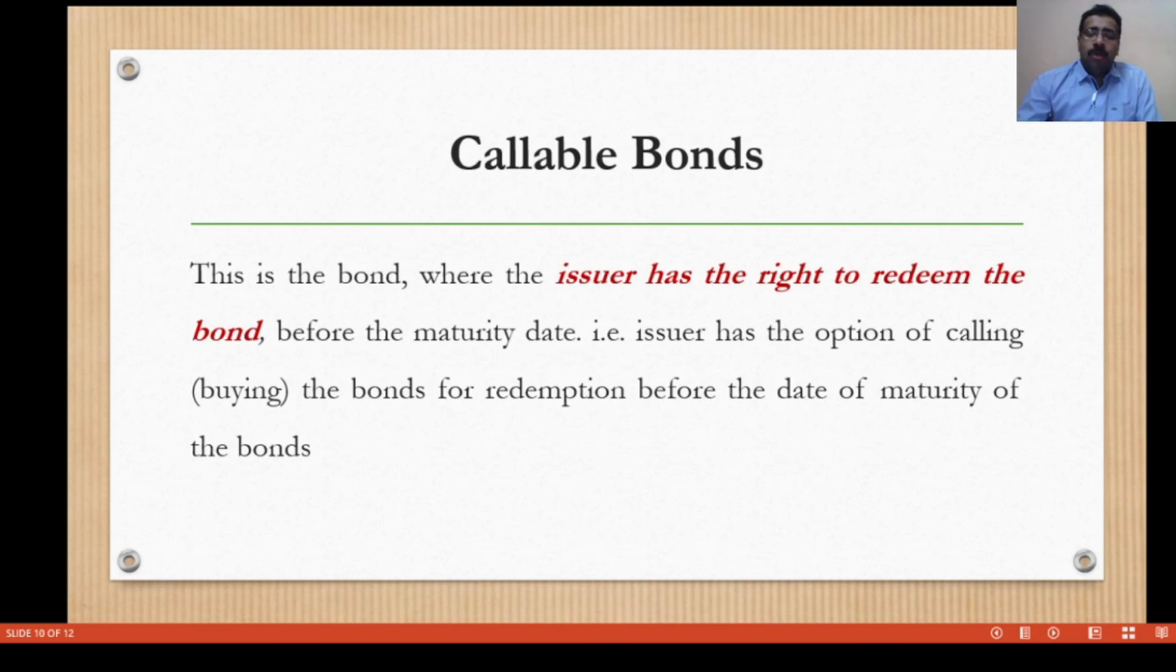What is a callable bond? Callable bond means the issuer has the right to redeem the bond before the maturity date. The issuer has an option of calling the bond before the maturity date. This category of bond is known as a callable bond.